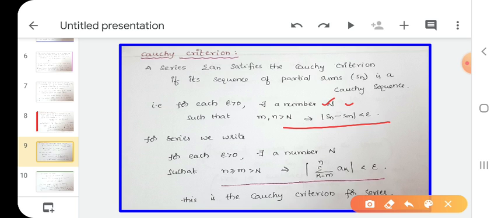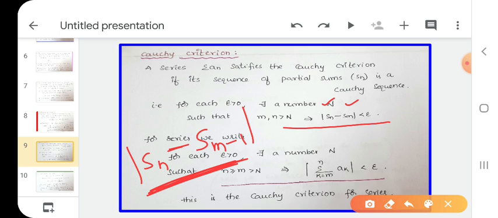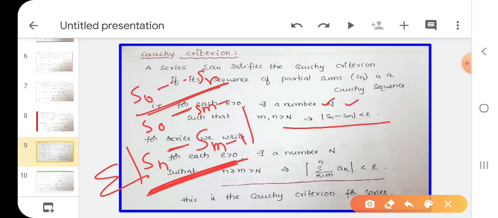There are two sequences Sn and Sm. Here also we take two sequences. What are they? Sn, Sm minus 1. What is the difference of both sequences? If you put summation here, what do we get? Sn means from S0 to Sn. Sm minus 1 means S0 to Sm minus 1.